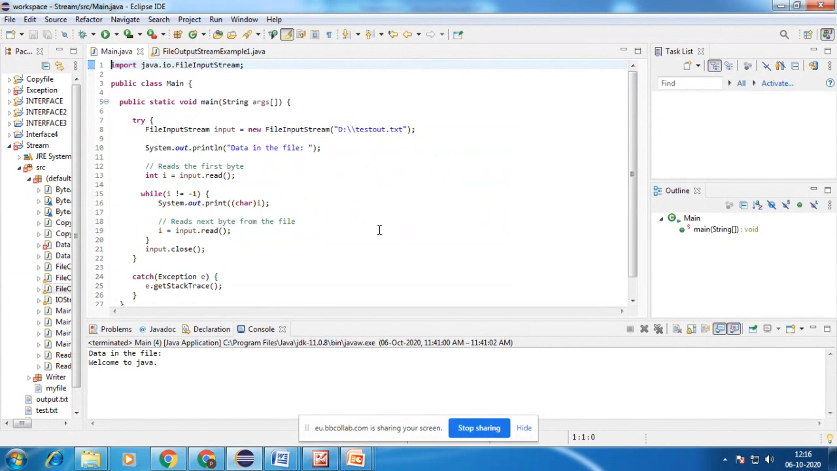So for reading the data, it has to access some desired location. Here I have a file in this location, and I want to read the data in this desired location. For that I am using this file input stream class. Here it has to perform a read operation.